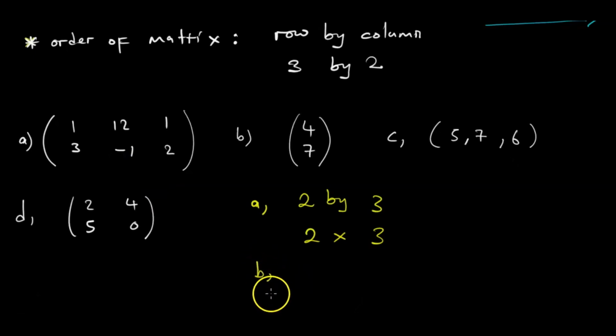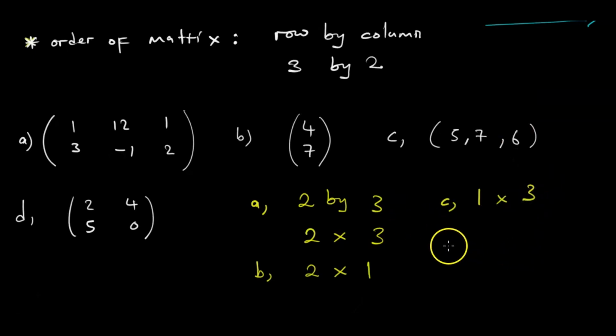Then for B, we want to count row by column. How many rows? 1, 2, by, and we do not say times. How many columns? Just 1. So it's a 2 by 1 column matrix. Okay? Then let us go to C. How does C look? How many rows in C? It's just 1 row. By how many columns? 1, 2, 3. Like that.